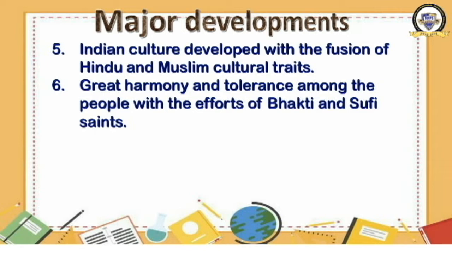Okay, then Sufi saints among the Muslims, they brought about a better understanding of the fundamental principles of Hinduism and Islam, which caused a greater harmony and tolerance among the people. The activities of these Bhakti and Sufi saints led to a harmony and tolerance among the Hindus and Muslims of India.